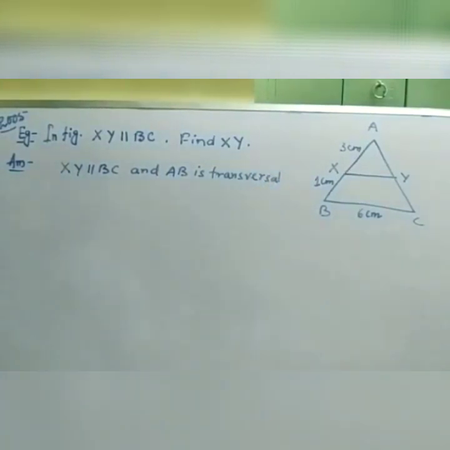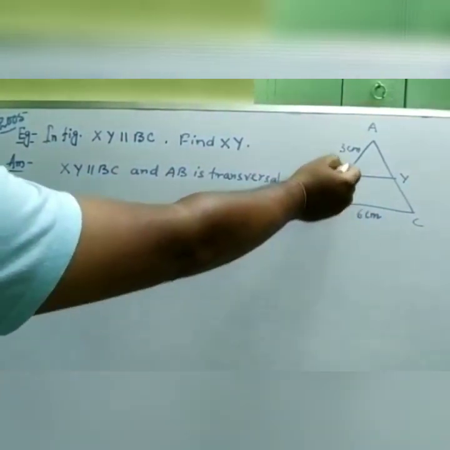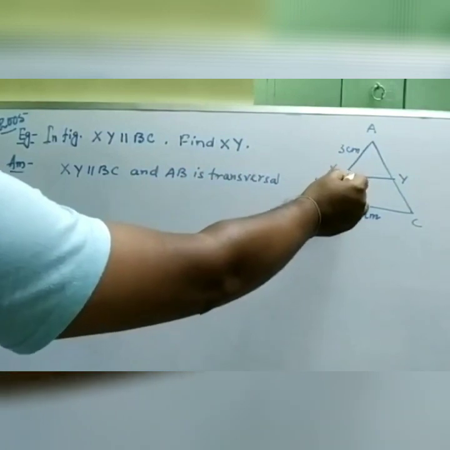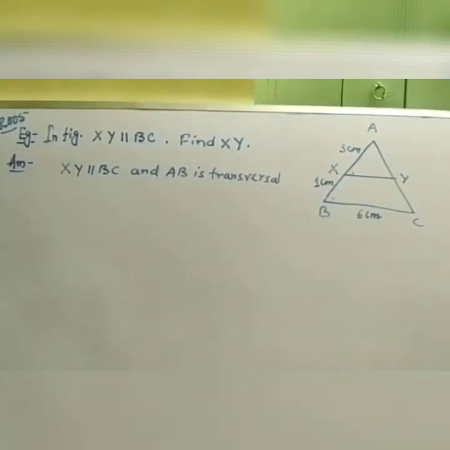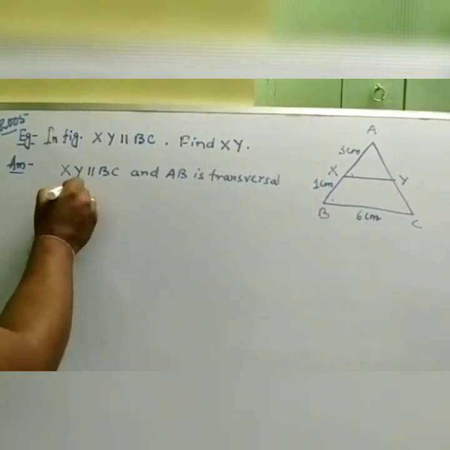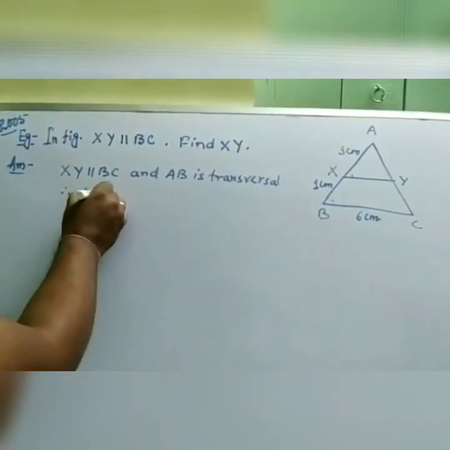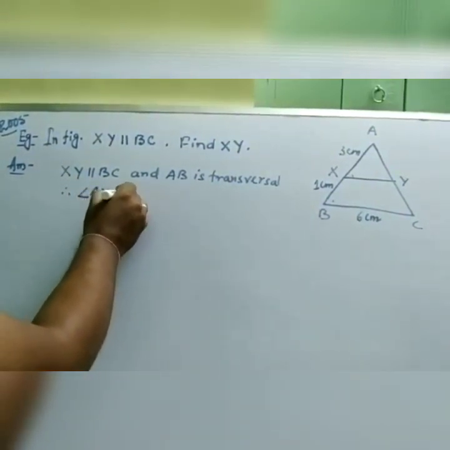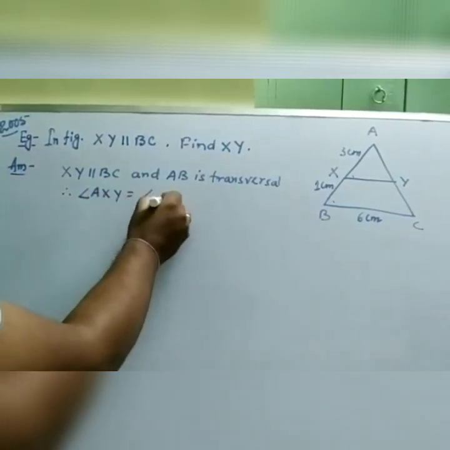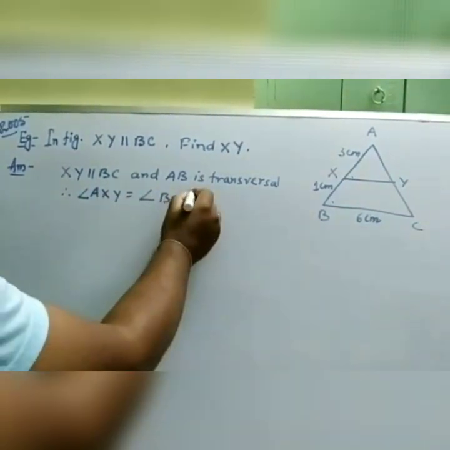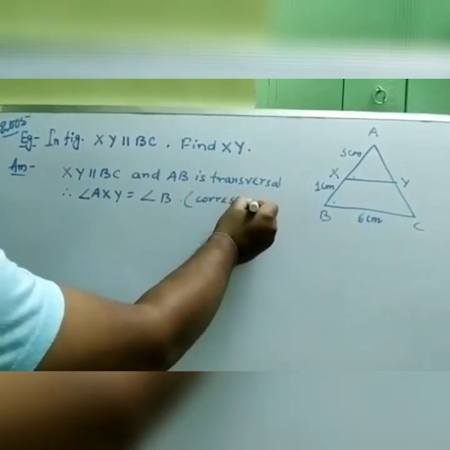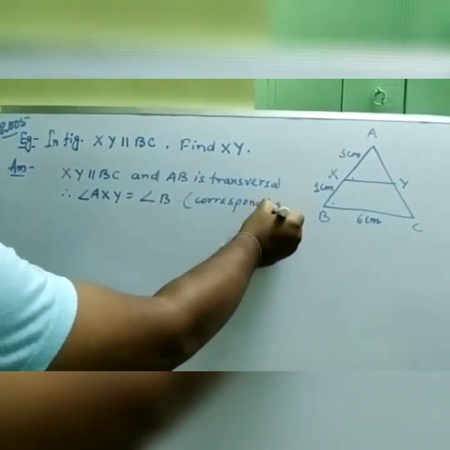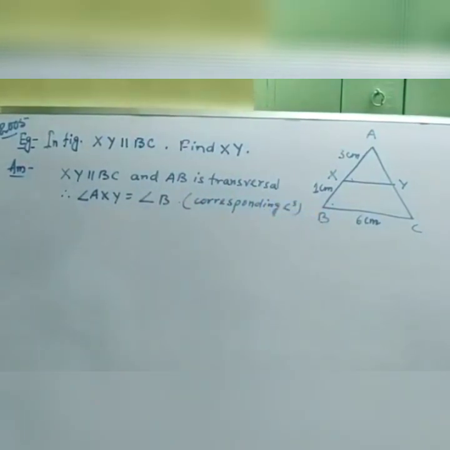If these two lines are parallel and AB is transversal, then this angle and this angle are corresponding angles, and corresponding angles are equal. Therefore angle AXY equals angle B. They are corresponding angles.